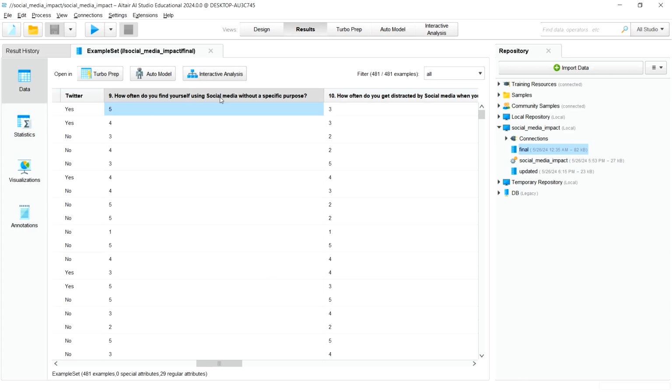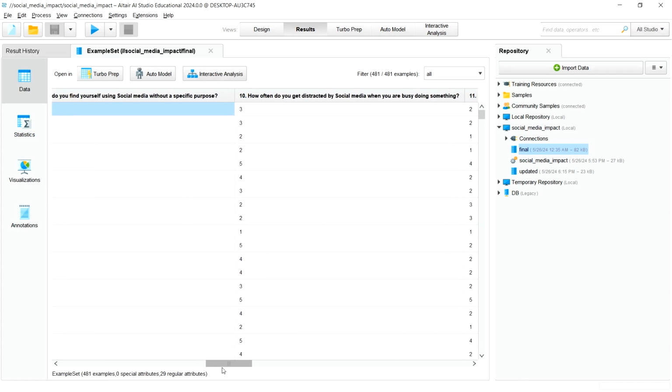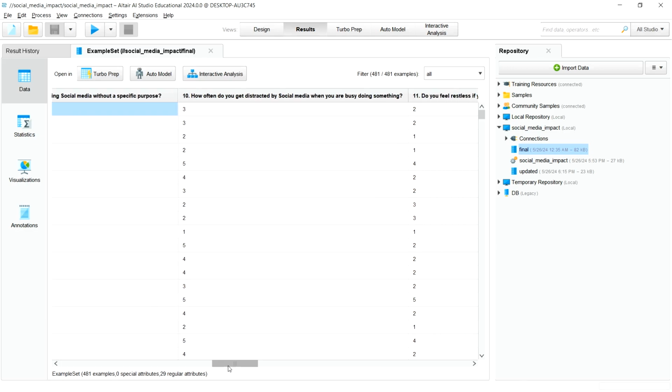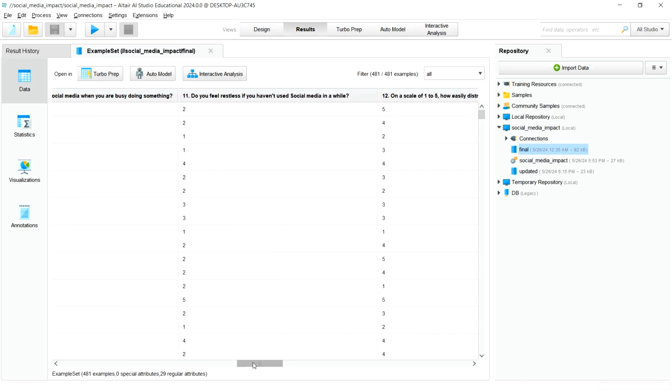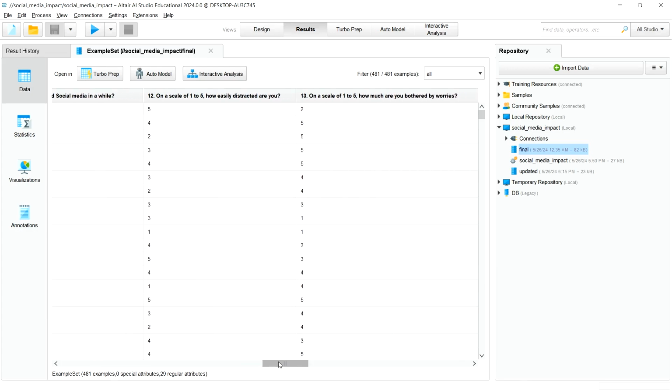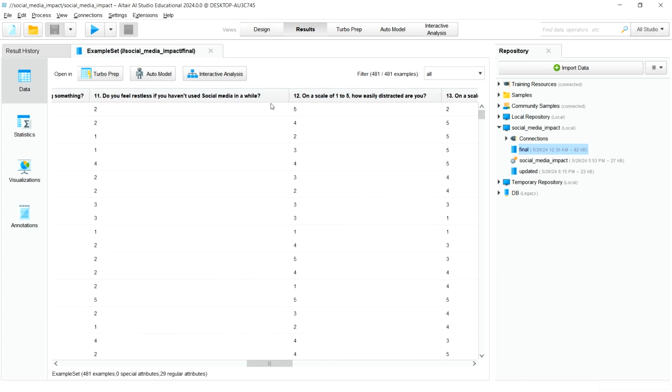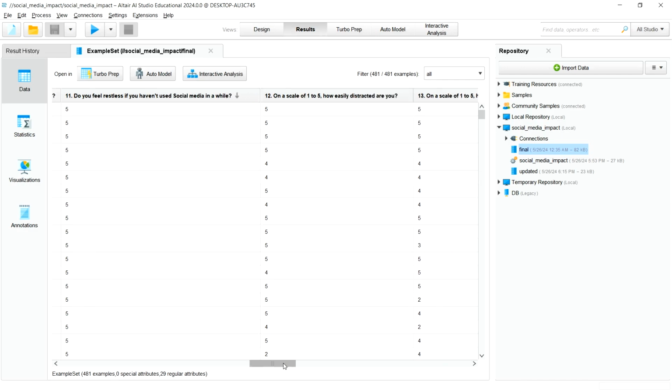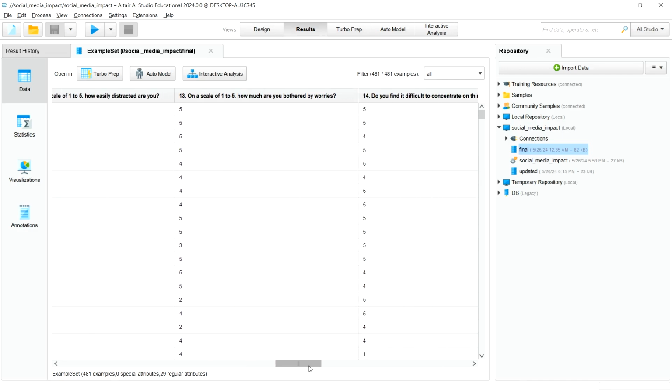Things like how often does the person use social media without any purpose, how much distraction does a person have with social media, how restless does the person feel. These questions are not related to social media directly, but we can infer that the person might be using social media too much, which makes the person feel restless. Similarly, how distracted is the person.